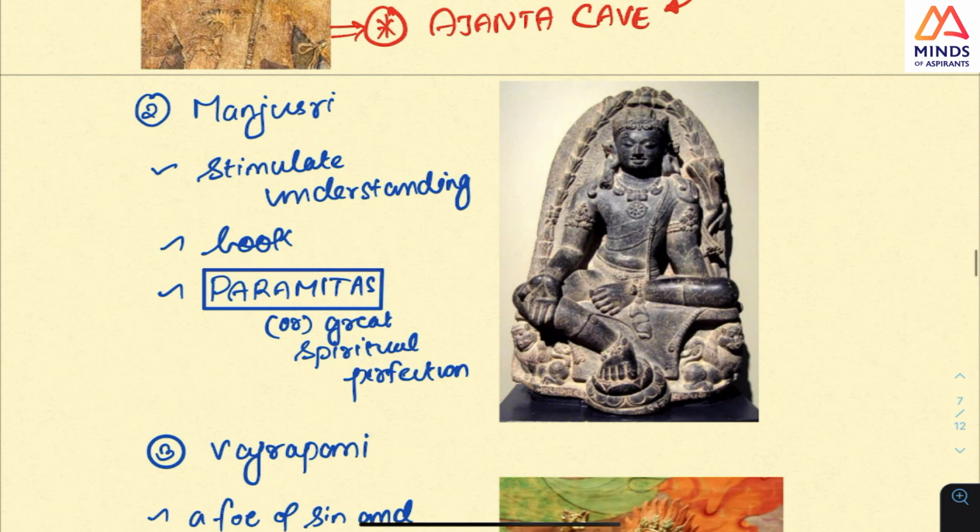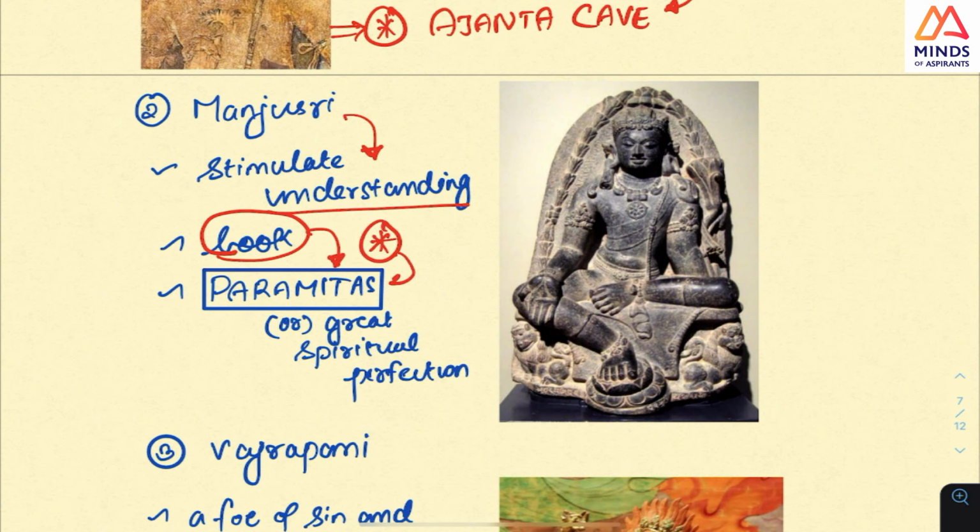Next is Manjushri. This is the image of Manjushri. This bodhisattva helps in understanding, and hence is related to the book. And in this, what they asked is paramitas. This is the key word they asked. What is paramita related to? It is related to Manjushri, or this is a book for spiritual knowledge, that is, removing ignorance.